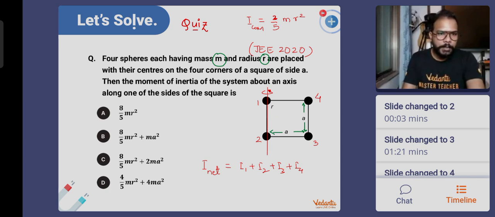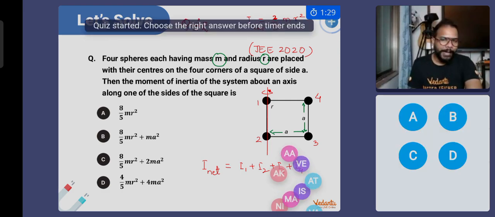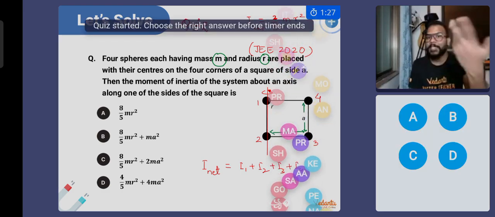Okay, I am going to set up the quiz for all of you. Start solving. I'm giving you 90 seconds and the time starts in 3, 2, and 1. I've already given you the value of I1 and I2, or rather, the expression of I1 and I2 is given to you already.